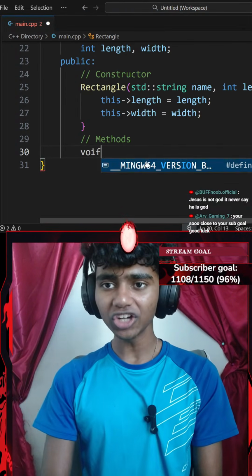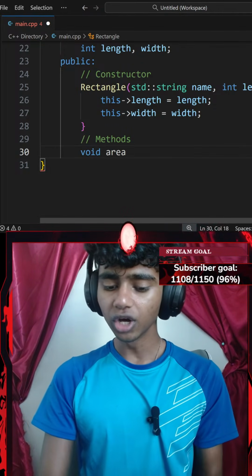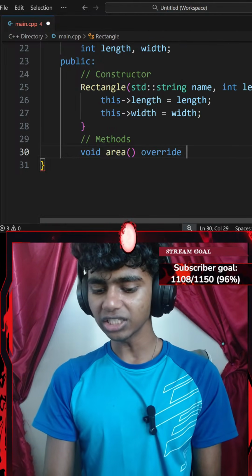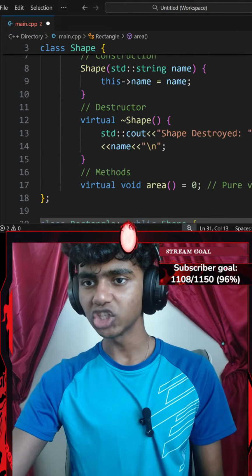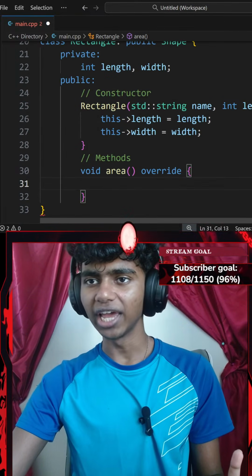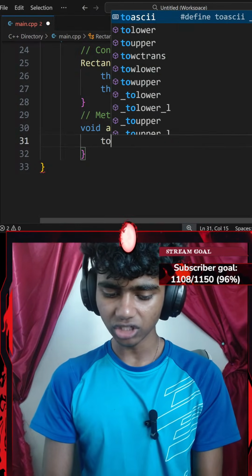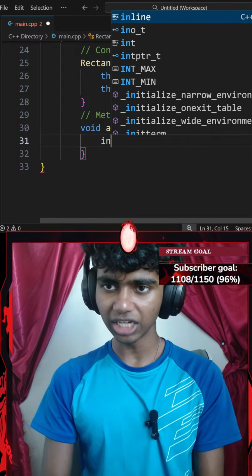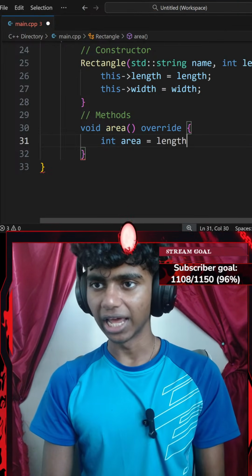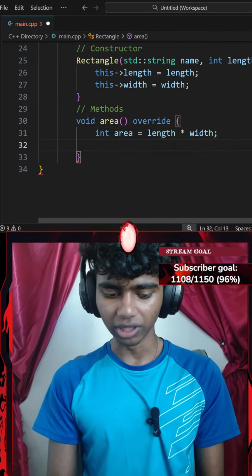Okay, so let's go ahead and create a void method. So I'll go with something like a void area method with a pair of parentheses that overrides all the content of my area method from my shape class. This is going to do something. What is the area of a rectangle? I think it's length times width. So I'm going to be creating, let's say, an integer area variable, which is going to be equal to my length data member multiplied by my width data member ending with a semicolon.